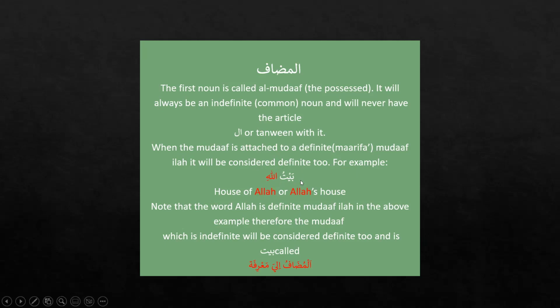Here, this bait has no al attached to it, but because its mudaf ilayhi, Allah Lafzul Jalala, is a definite noun, this whole construction also becomes a definite noun. Note that the word Allah is definite, Lafzul Jalala is the definite mudaf ilayhi in the above example. Therefore, the mudaf baytu, which is indefinite, will be considered definite too. Okay, so this type of idafa, this mudaf, is called al-mudafu ilal marifa.